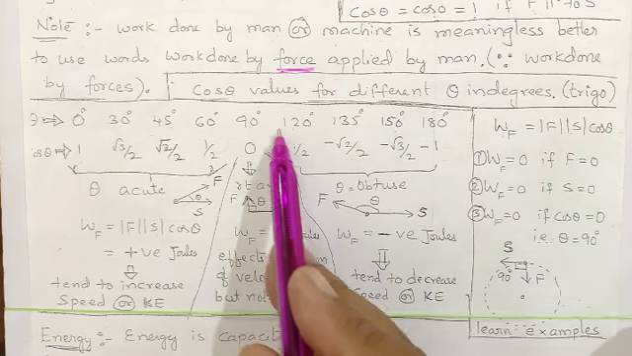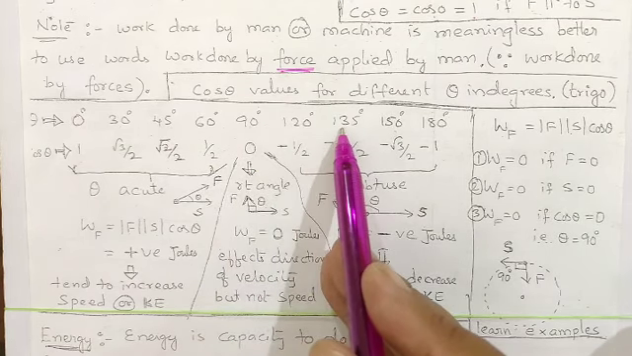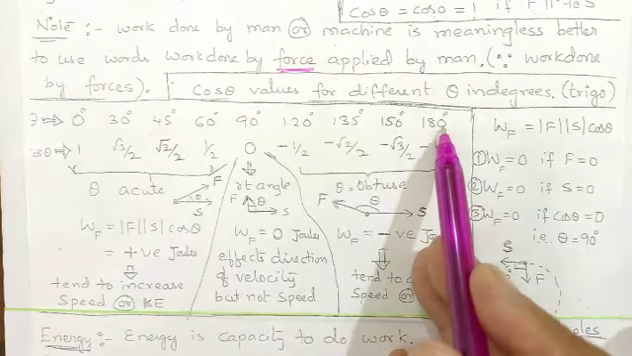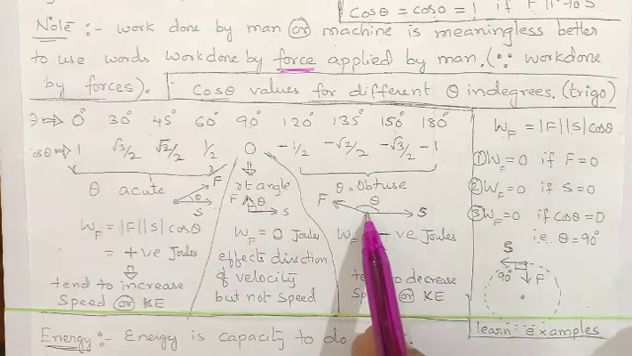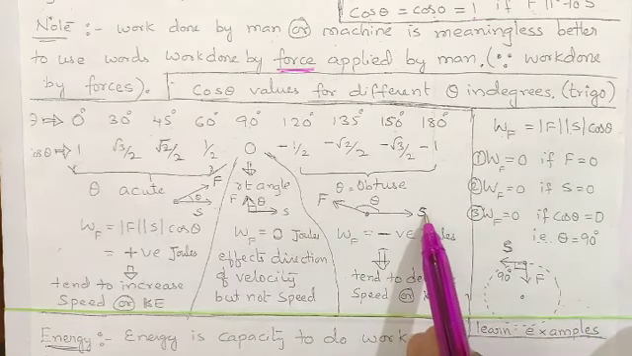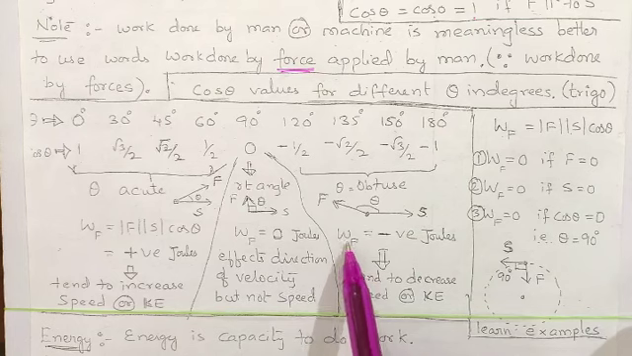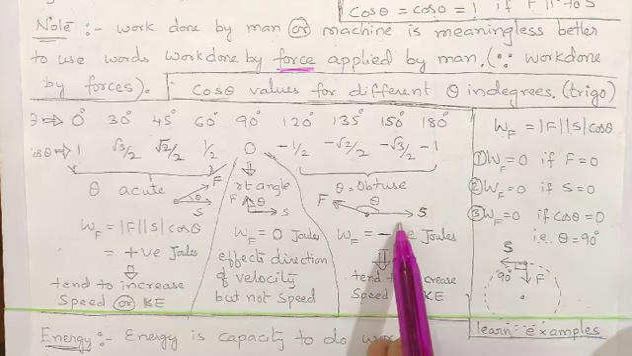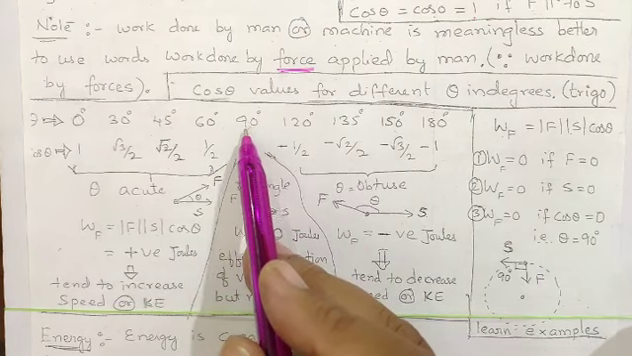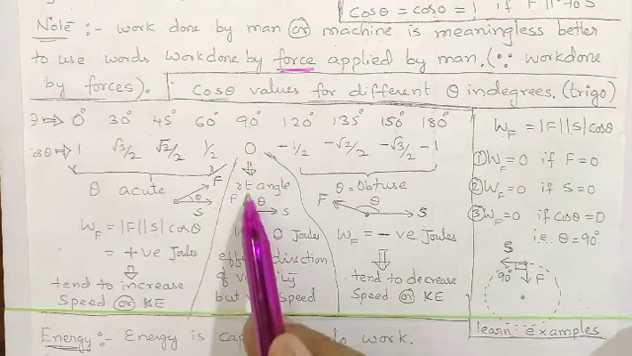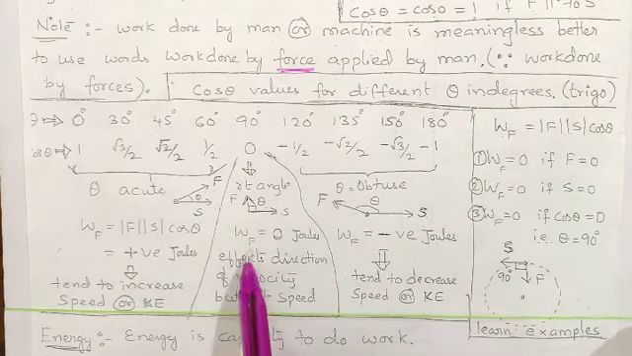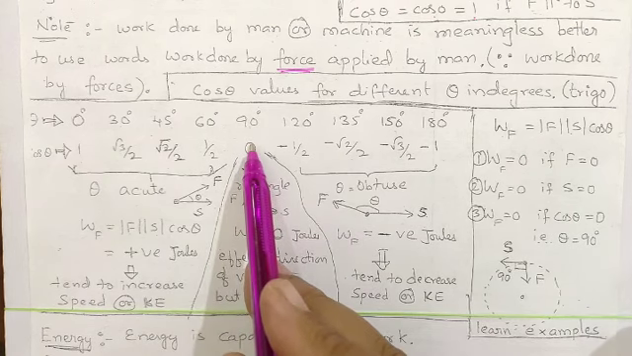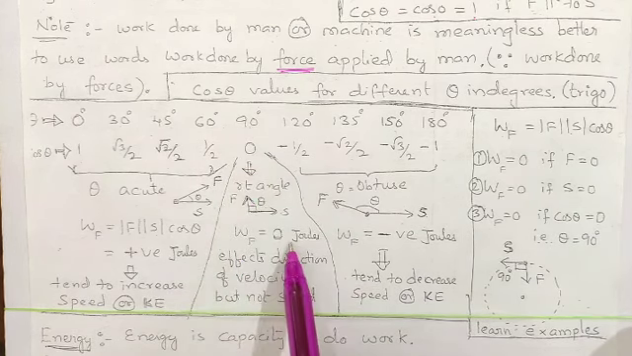Beyond 90, that is 91, 92, cos 120, cos 135, cos 150, cos 180, it is an obtuse angle, because force will be acting like this and displacement will be in the opposite direction. Work done by that force will be negative because mod F and mod S will be positive, but cos theta will be negative. And for the specific value cos 90, that means force is applied at right angle to displacement, then cos 90 will come, and cos 90 is 0.